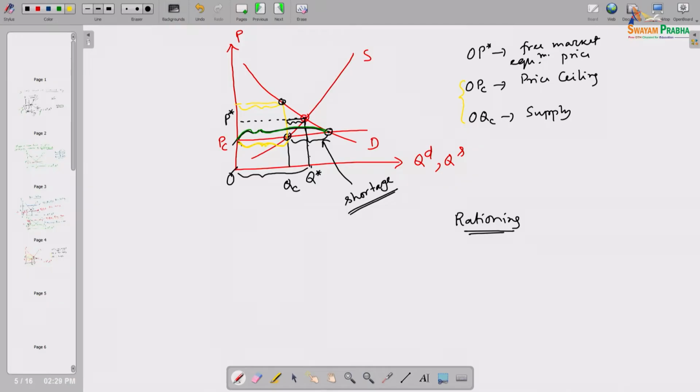Look at here, this green area: this many customers, or potential customers, are trying to get that commodity from the market, but only this much supply is there in the market, right. So this phenomenon everybody knows, sellers know. Then the seller may come up with some sort of rationing mechanism. What are those rationing mechanisms?